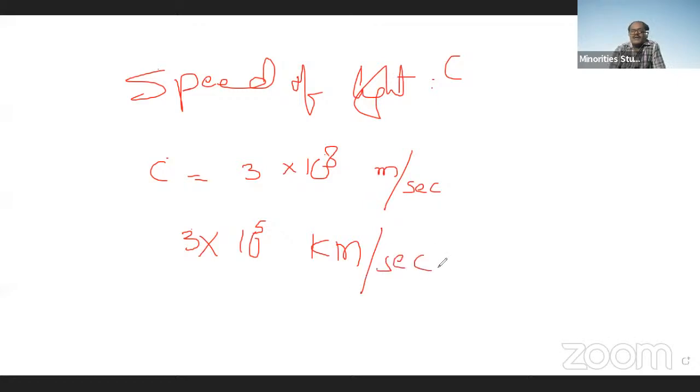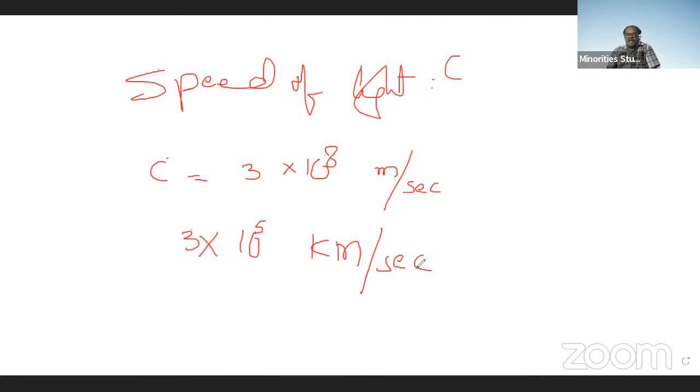That is 3 lakh kilometers every second. So light travels at the rate of 3 lakh kilometers every second. This is the speed of light.